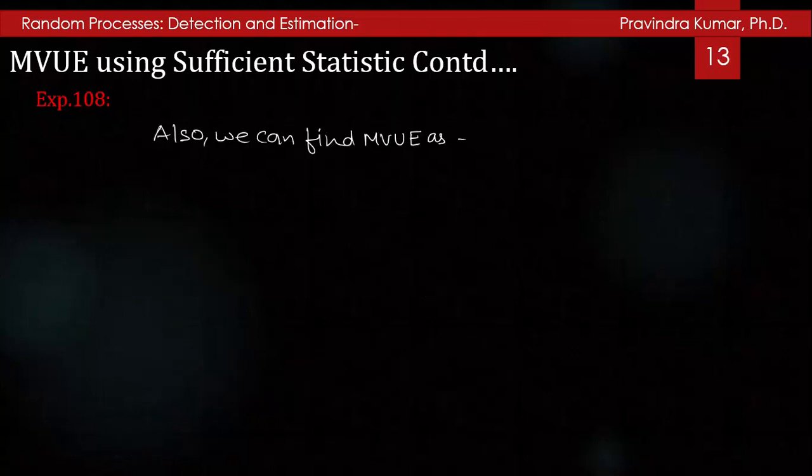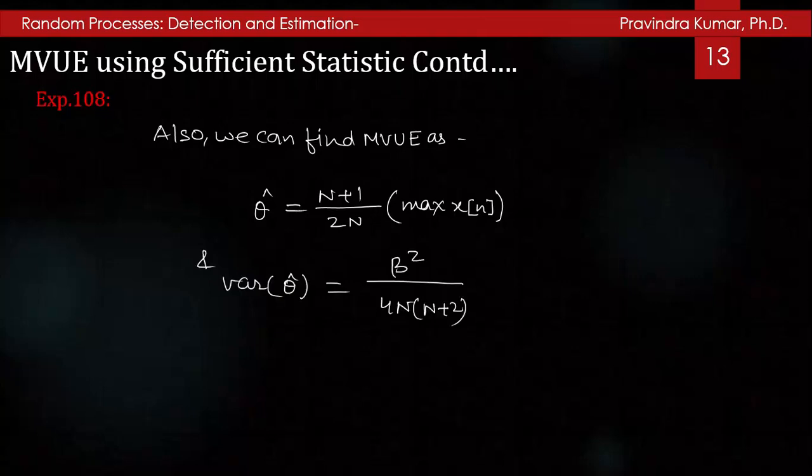Also we can find the MVUE as theta cap equal to (N plus 1) by 2N times the maximum of x[n], and the variance of theta cap is beta square upon 4N times (N plus 2). It is up to the students to solve this with the help of the book by SMK. You can solve these with the help of this book.